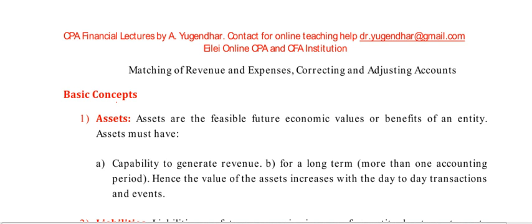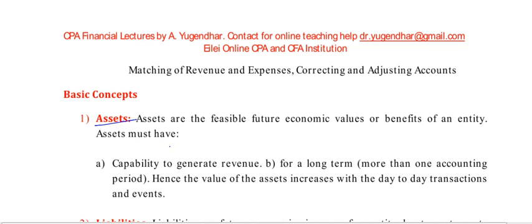Let us discuss the basic concepts of accounting. So first is asset. Here we are talking about the fixed assets, meaning other than cash. Assets are probable future economic benefits obtained by an entity, which are producing or generating the revenue. Assets are feasible future economic values or benefits of an entity.